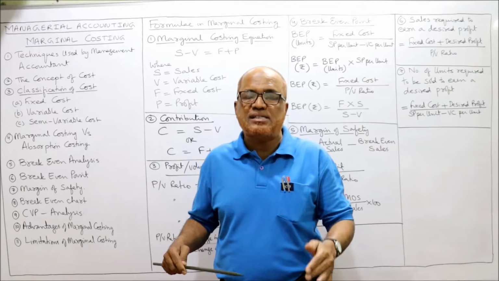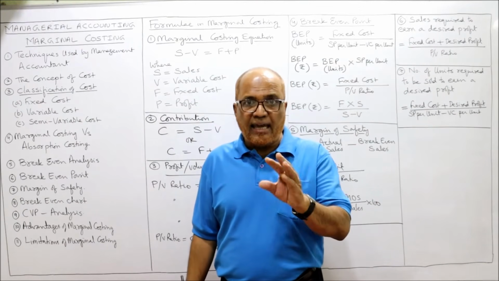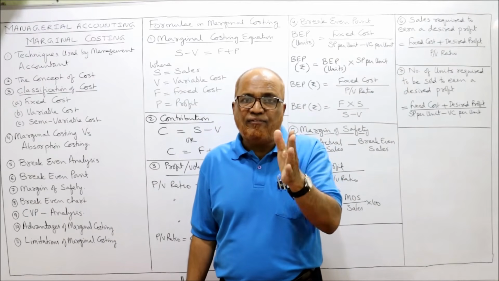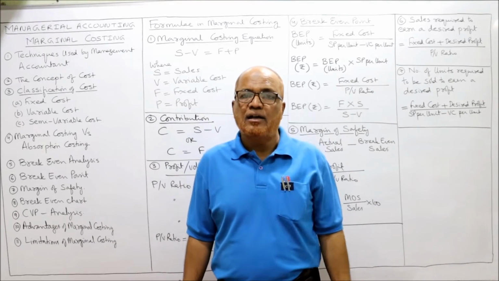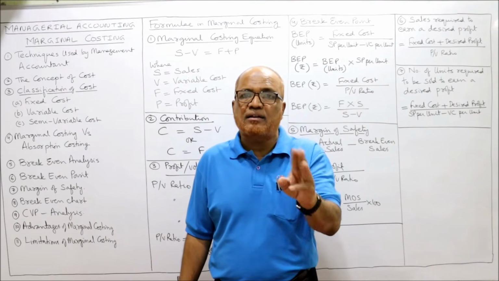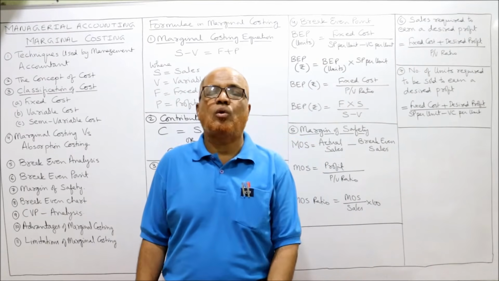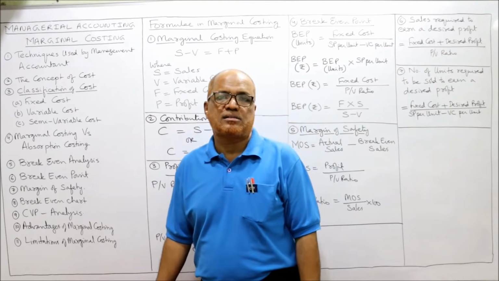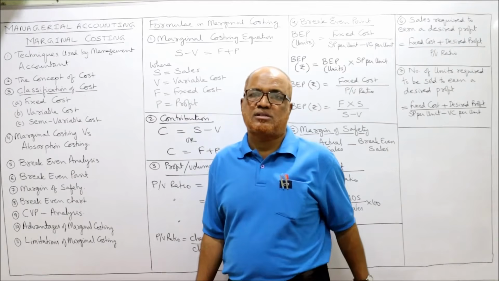Suppose my actual sales are 8 lakh rupees. Then how much is the excess? 3 lakh. At 5 lakh rupees, I am attaining BEP. Actual sales 8 lakh. So 8 lakh minus 5 lakh, 3 lakh. This 3 lakh rupees is the excess of actual sales over break-even sales. That is called margin of safety, MOS. So margin of safety shows the financial strength of the business.